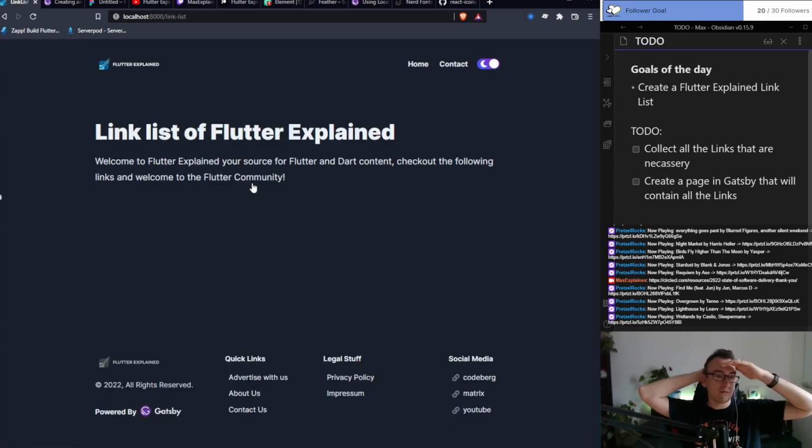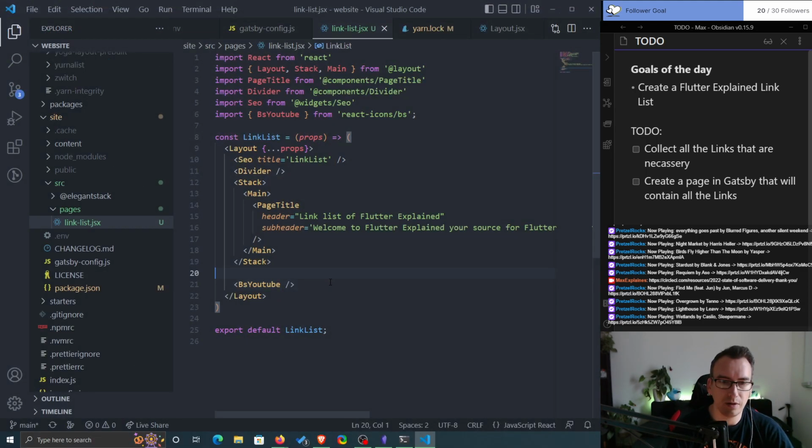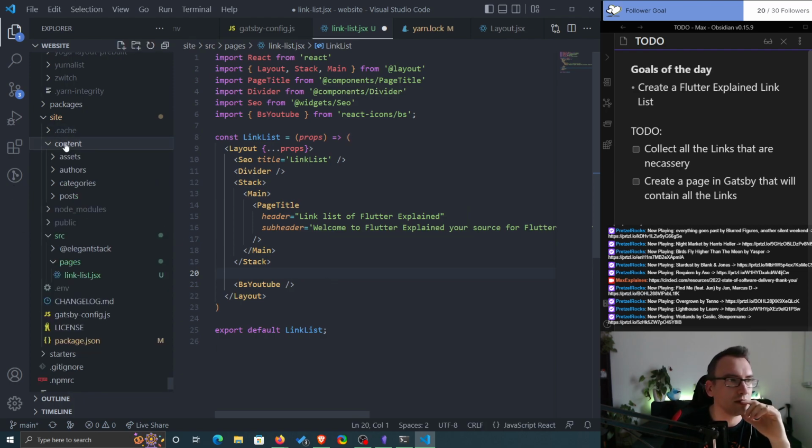And here we go, finally a YouTube symbol. Jeez, was that a lot of work. Web development. Okay, so what would I like to have? I want to have such a card. Can I just use that from the posts?